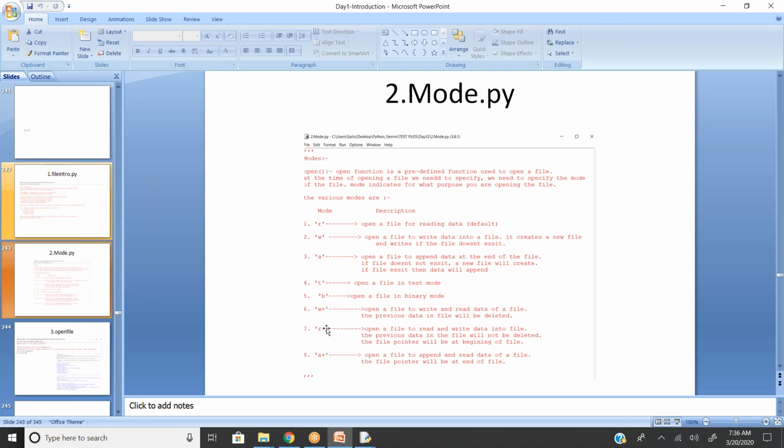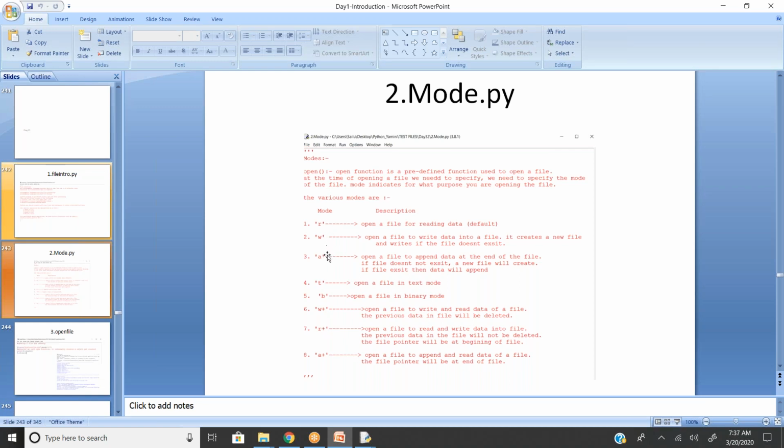When you say file format, there are different operations or modes we can use. I can only read the file, but not have the option to write, or I want to do append activities, or I want to rewrite things. I want to write and read, or read and write, or append then read, or read and append. So we have different modes. You should know all the modes I mentioned here.